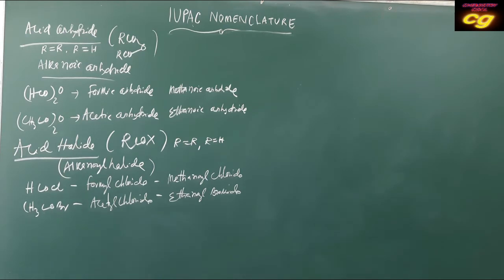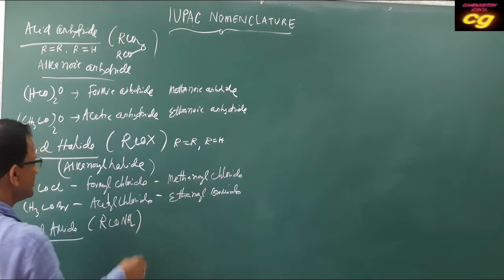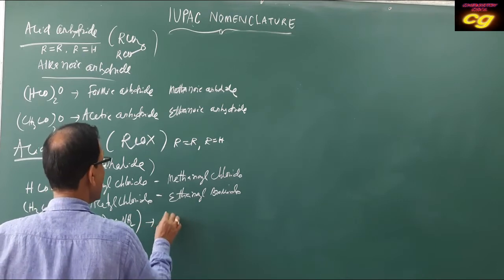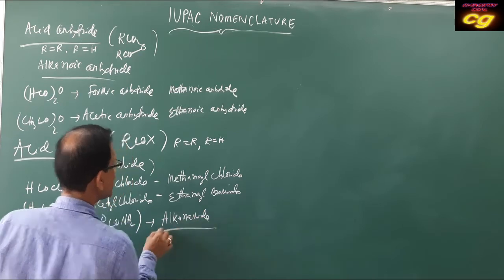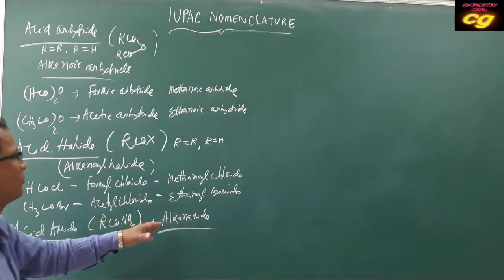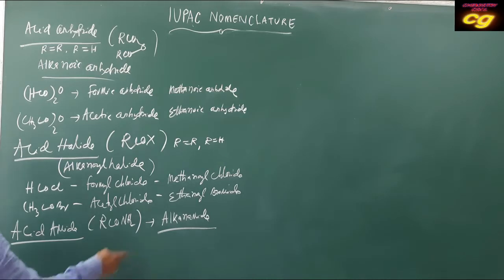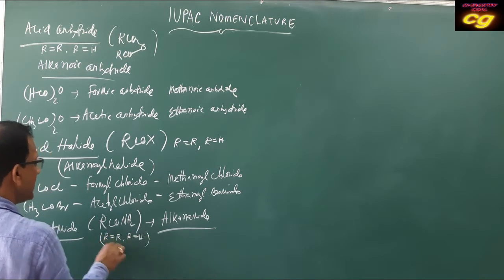So that is acid halide. Then acid amide. Acid amide is RCONH2. This is the amide group. The name is also called alkanamide. So the IUPAC name is very important. It is called alkanamide. Same here, R may be an alkyl group or R may be H, like acid.